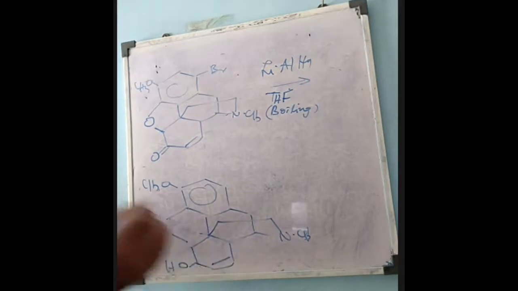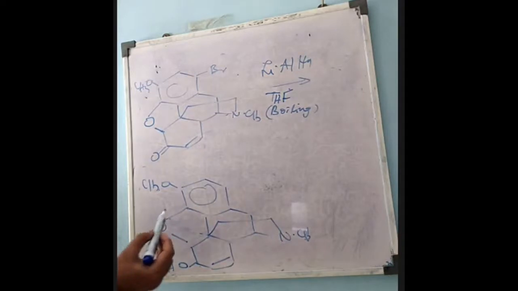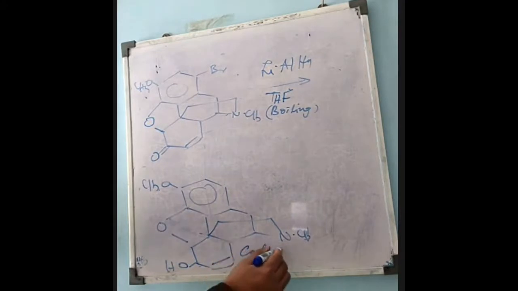The double bond remains as it is. So now we get this compound, obtained after the treatment with lithium aluminum hydride. This is known as codeine, with one methoxy group and another hydroxy. The function of codeine we will discuss later, when we discuss the activity relationship.